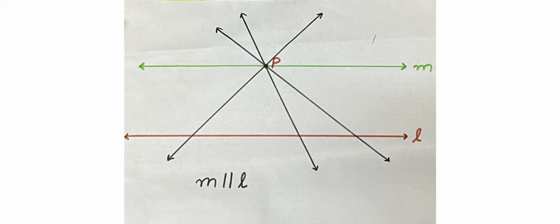Or if the lines are parallel, they will never intersect each other.